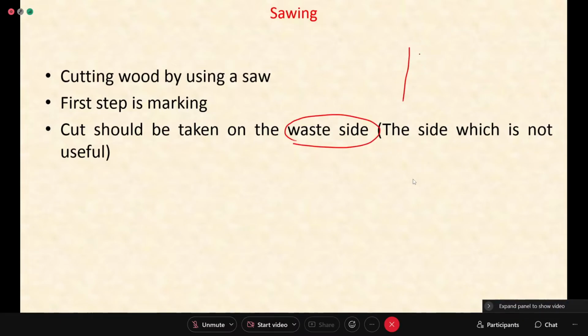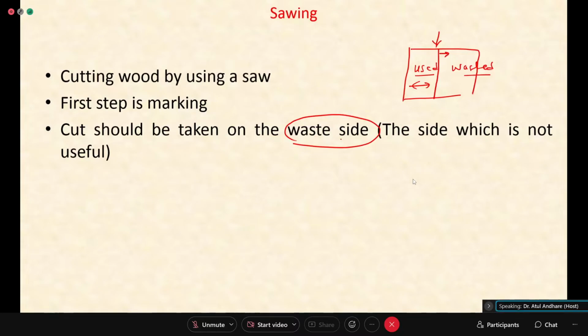So if I have a workpiece like this, I want to cut this length. So this much is to be used. This much is to be wasted, or it will go as waste. Then your cut should start slightly on this side. That is what is said.